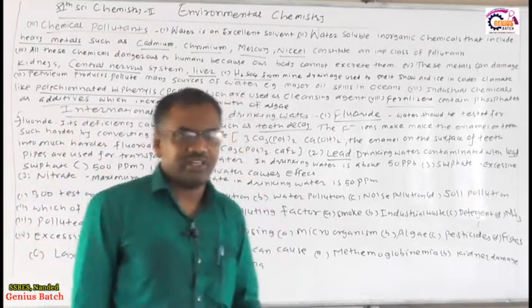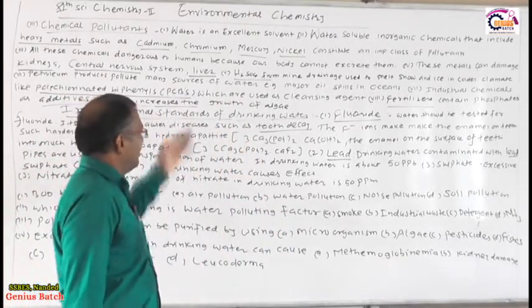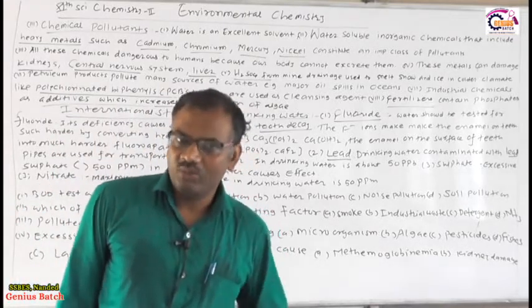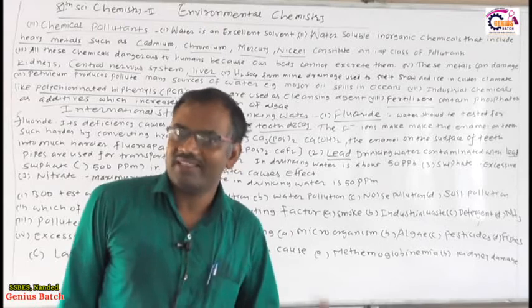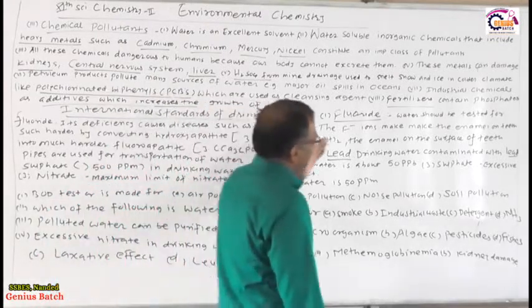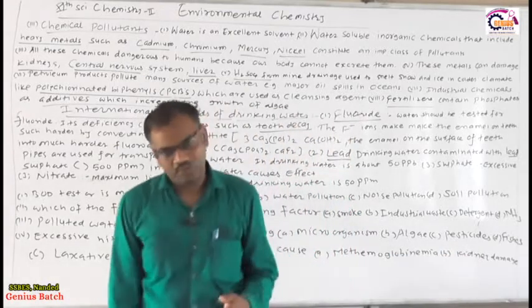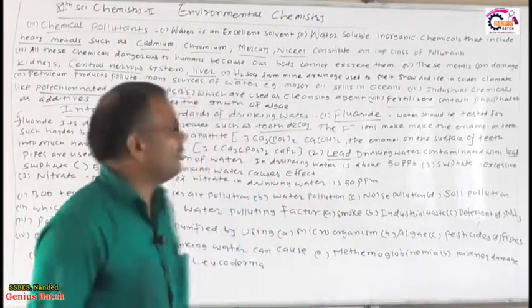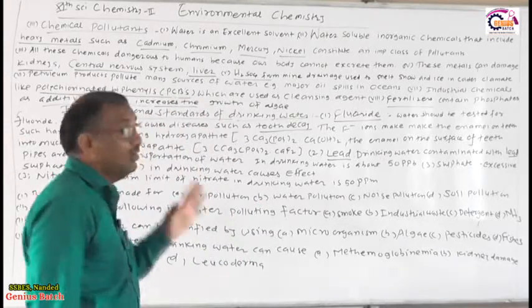So polychlorinated biphenyl is used as a cleansing agent, but a smaller amount of polychlorinated biphenyl must be used, otherwise it gets mixed with the water and the water gets polluted. And the last thing is fertilizer, that is phosphate. So these are called chemical pollutants. These chemical pollutants pollute the water.